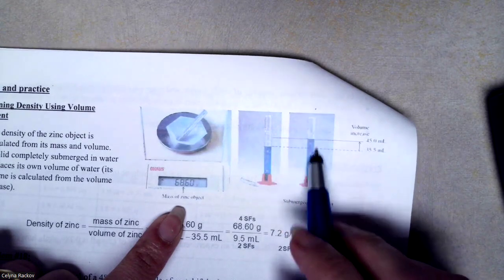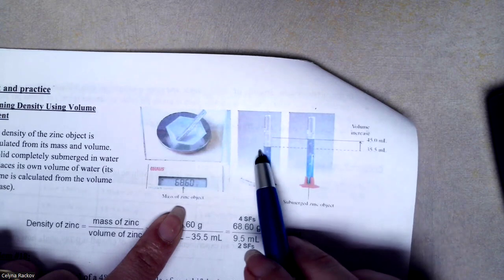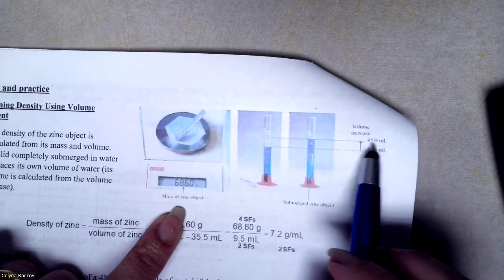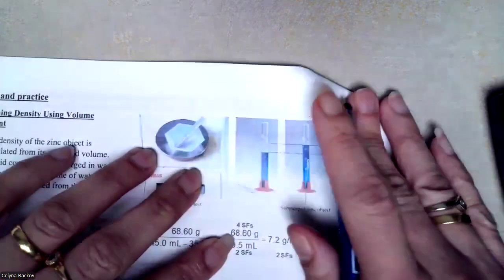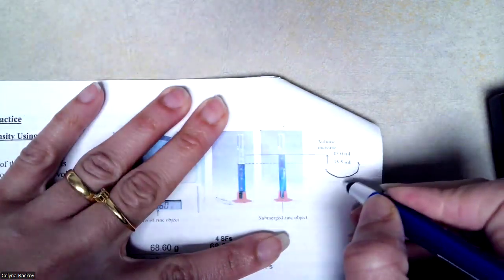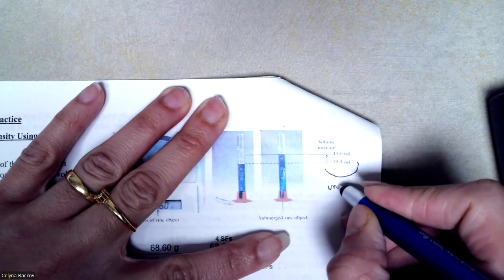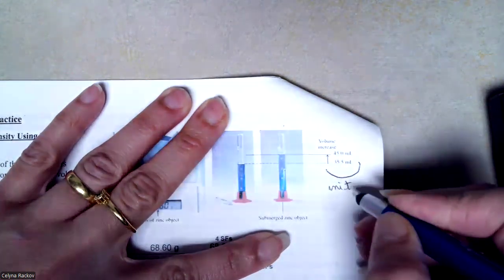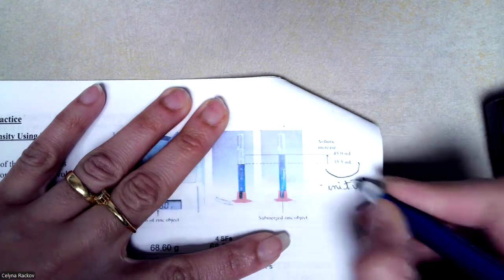And when we added the zinc, it changed to 45.0 milliliters. Actually, sorry, the initial volume was 35.5, right? And the final was 45.0.